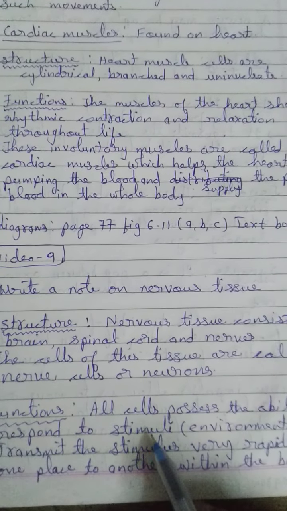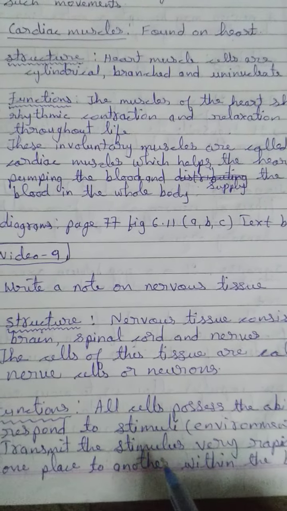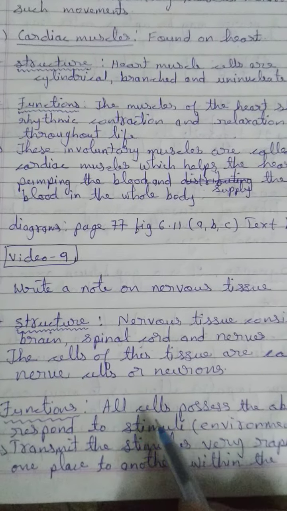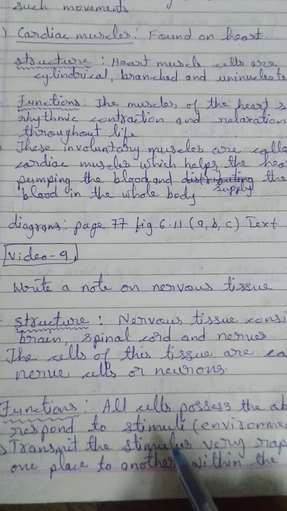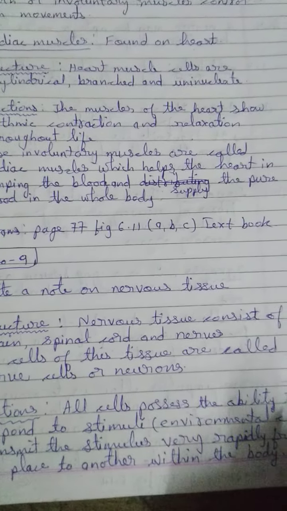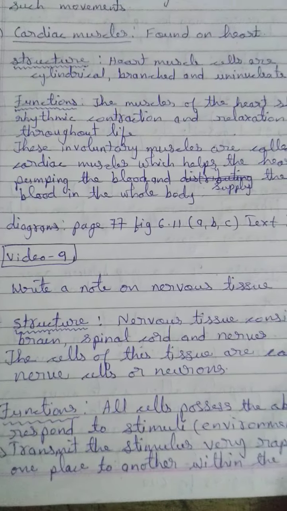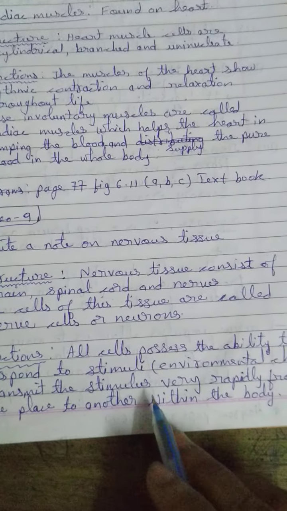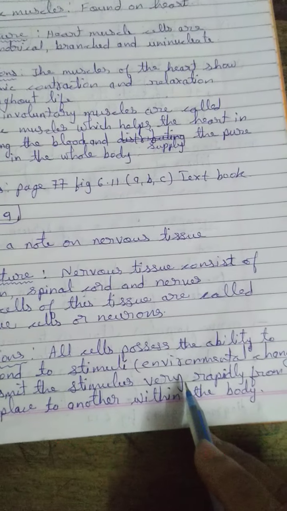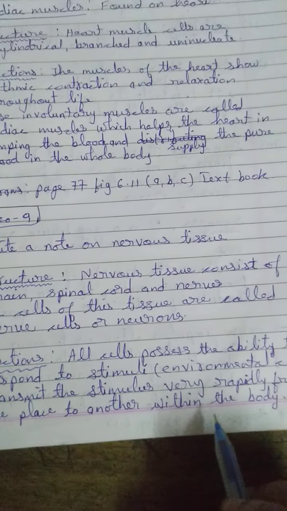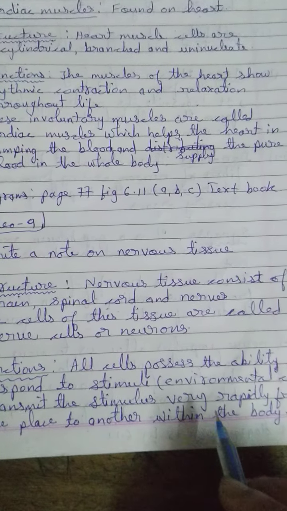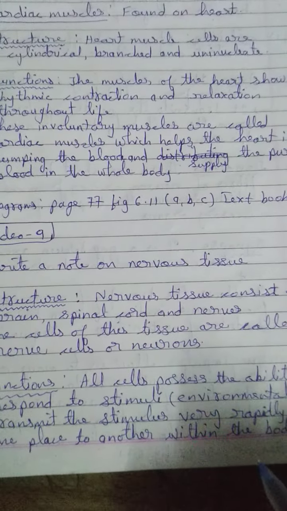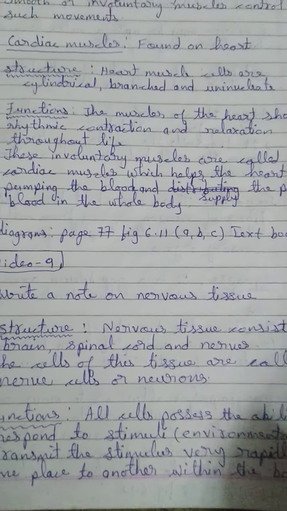That means if a mosquito is biting us, we pull our hand or we try to kill the mosquito because our brain orders us to do so. All these actions of our body to the environmental change are done by the nervous tissue. That is the function of the nervous tissue. It transmits the stimulus, which means external change, very rapidly from one place to another within the body. That means it transmits the stimulus from the sensory organ to the brain, and from the brain to the sensory organ, so that the sensory organ acts accordingly.